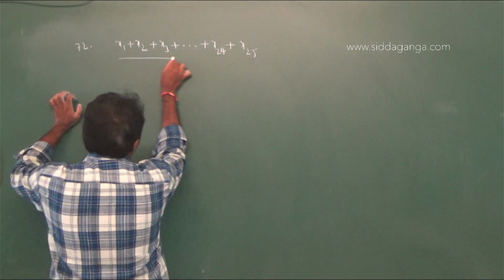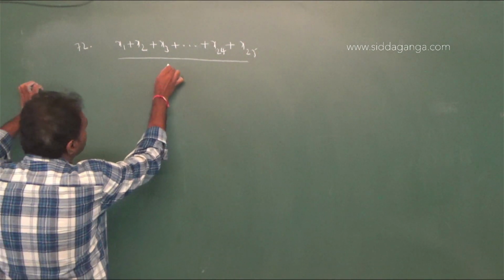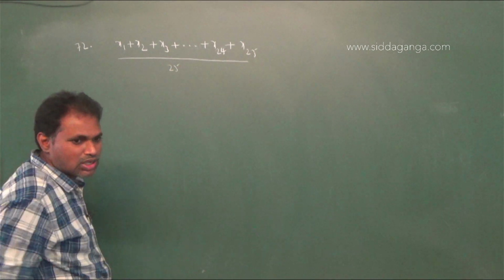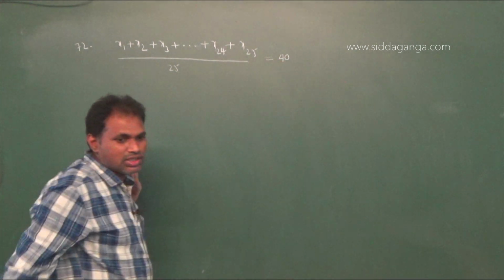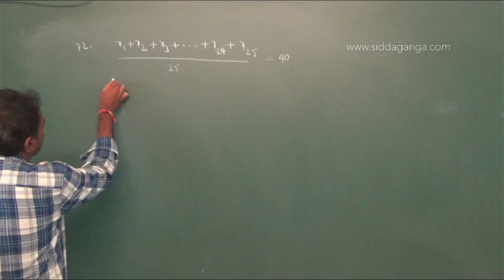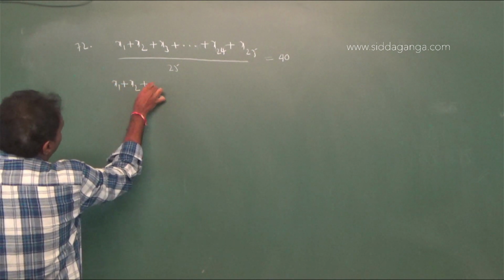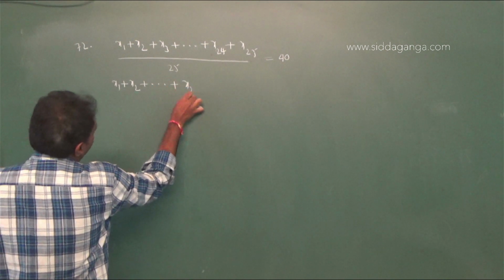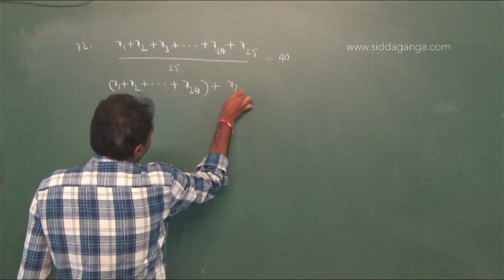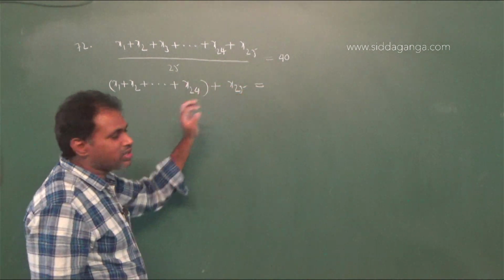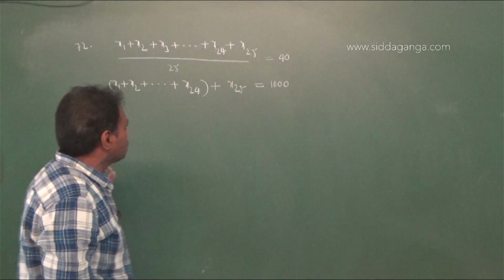Therefore x1 plus x2 plus x3 plus so on up to x24 plus x25, divided by 25, equal to 40. Mean age is 40, given. Therefore x1 plus x2 plus up to x24 plus x25 equal to 25 into 40, that is 1000.